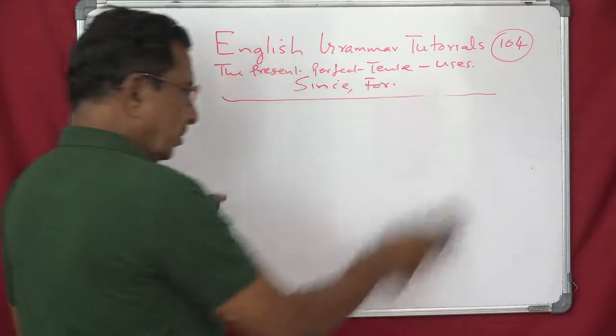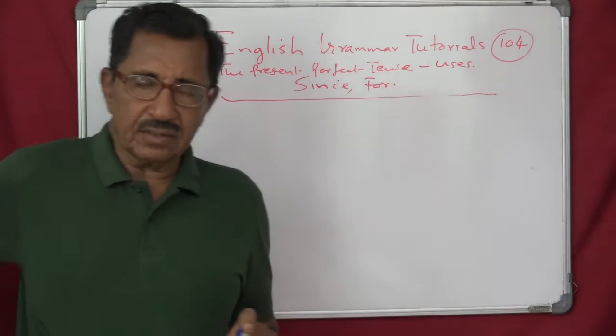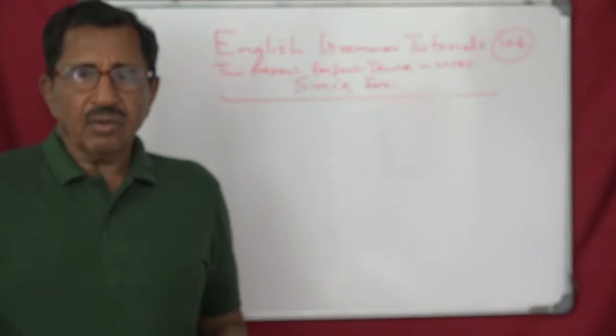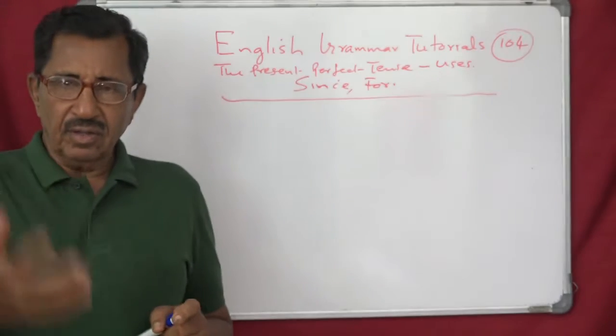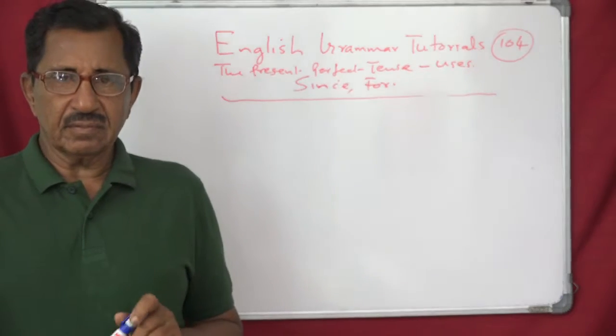See that? Next, for how long have you been studying? How long have you been in this college?